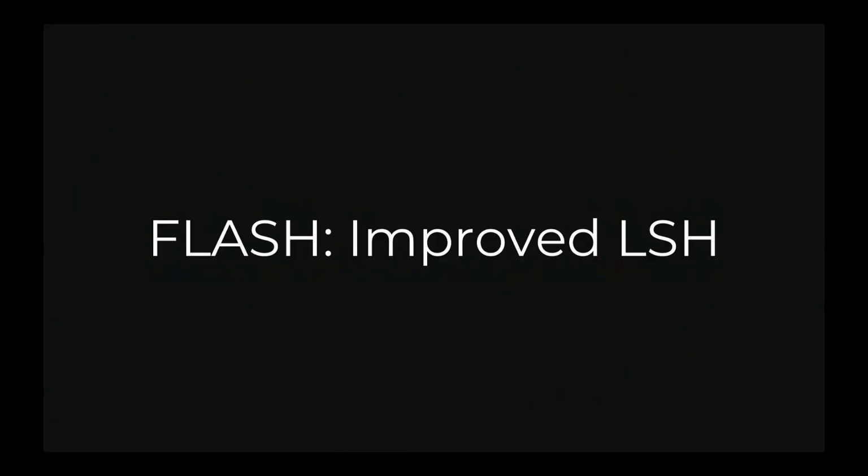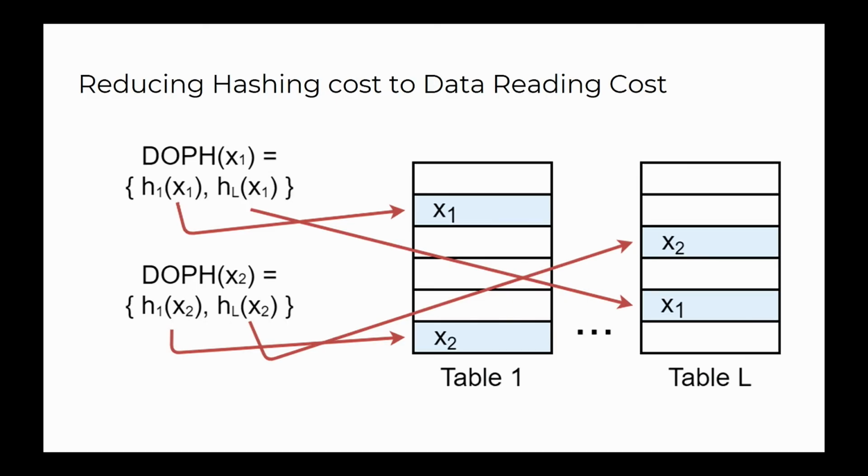So then the first thing we can do is, how can we improve this process? The first thing we can do is look at the hashing cost. So min hash, like we talked about earlier, requires a full pass-through of a vector for every hash computation. And when the number of hash tables you're using increases and the size of each vector increases, this adds a lot of overhead to the process. So we can simplify this by using something called densified one permutation hashing, or DOPH. And DOPH allows us to compute as many hashes as we want on a given vector in a single pass through it.